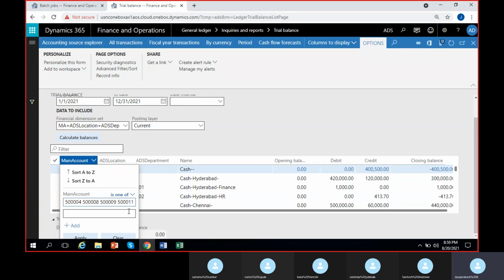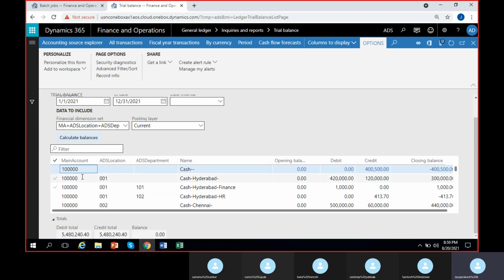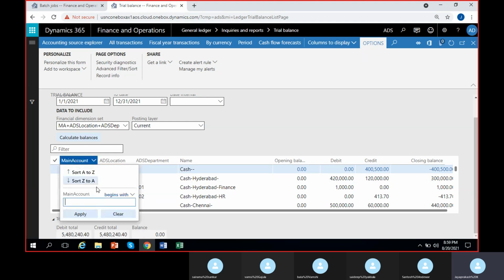Why is it not pasting? Actually, let me clear it. In the new version of Dynamics, if I paste from Excel, I mean select one-off, and paste it from Excel, it will paste all the numbers one by one, one line in this box, one in this box, and in the same way for all the boxes it will select the numbers one by one.